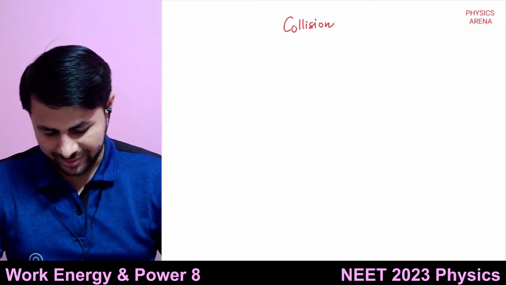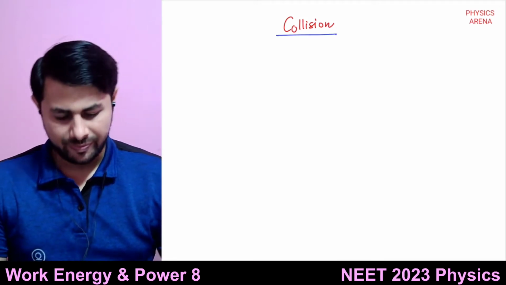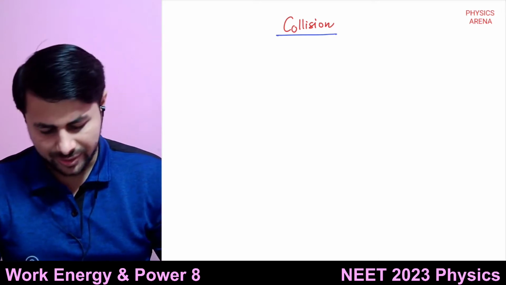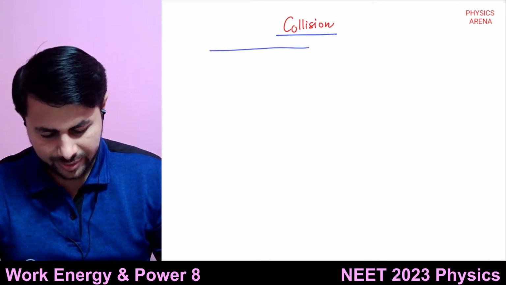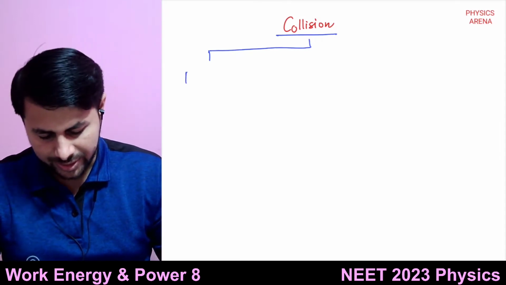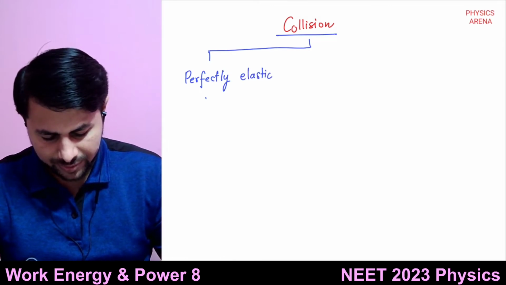All right, so then the collision can be divided into some categories. Let's consider collision in one dimension. One is the elastic collision, known as perfectly elastic collision.